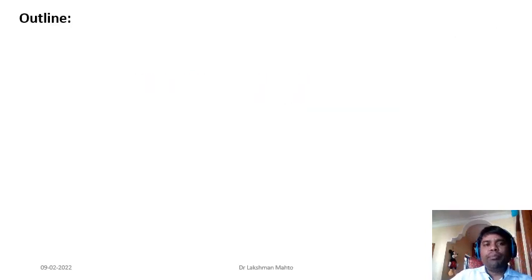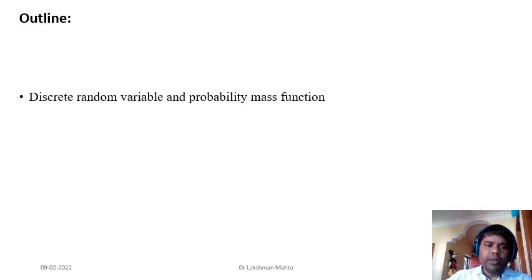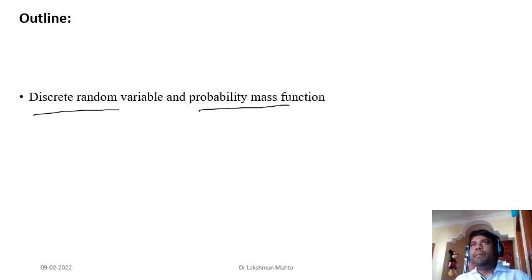Coming to the outline of today's lecture, I would like to discuss discrete random variable and the associated probability distribution that we call the probability mass function. If you look at individual people, every person may behave in a Newtonian way. If you observe the law of motion and the law of gravity, what was the concept of Newton? Newton went through a particle approach. He introduced the concept of point mass.